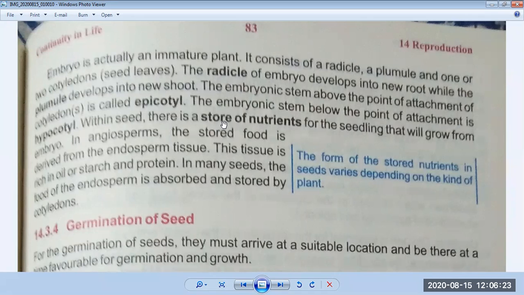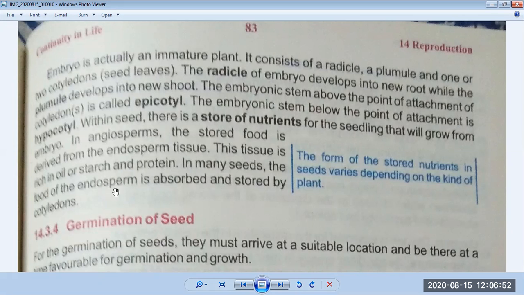I have told you that when the sperms enter the body of a plant, one fuses with the ovule and converts into a seed, and the second converts into endosperm, which stores the nutrients. In angiosperms the stored food is derived from the endosperm tissue. This tissue is rich in oil or starch and protein. So which thing is present inside the tissue? It is rich in oil or starch and protein.